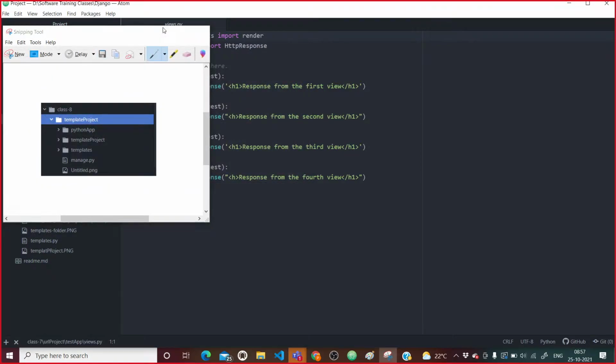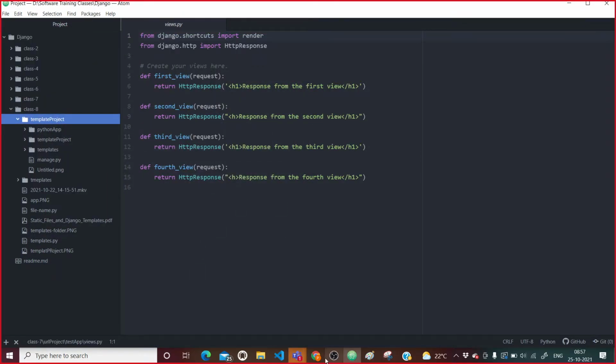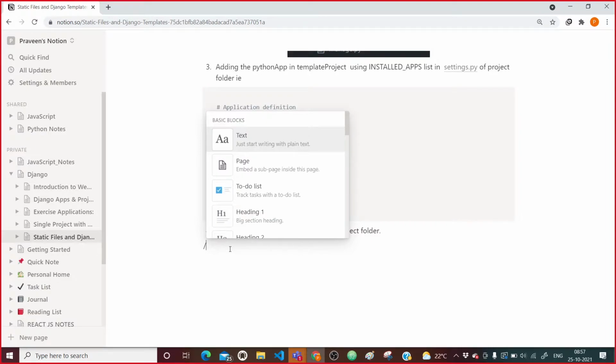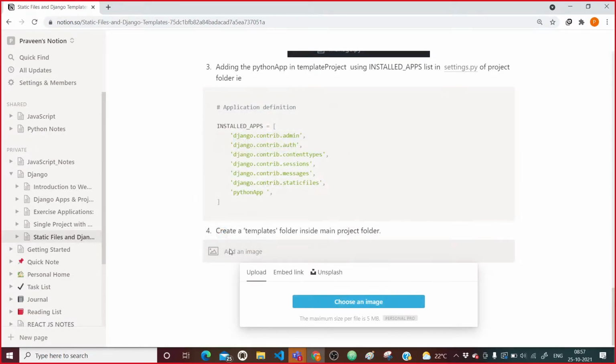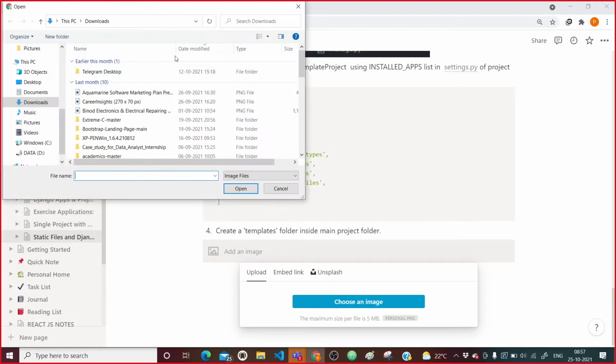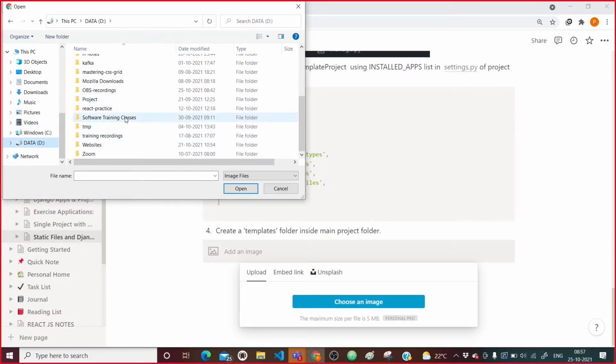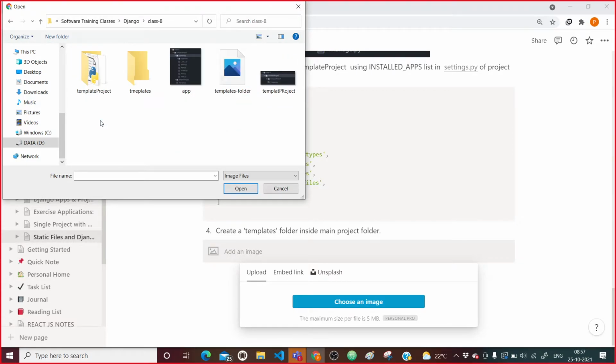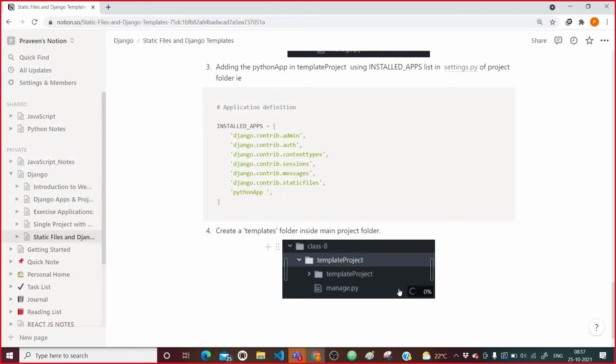And now after coming here, I'm going to register it here. So D software training, and after that we need to go inside Django class 8, template project.